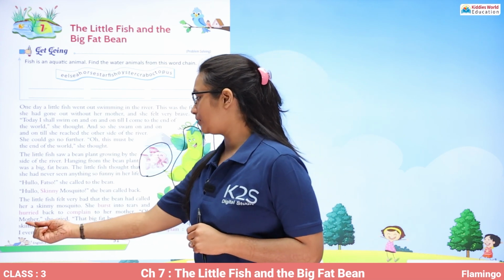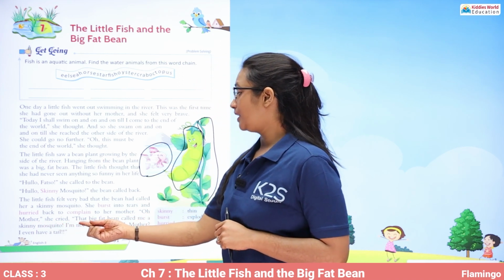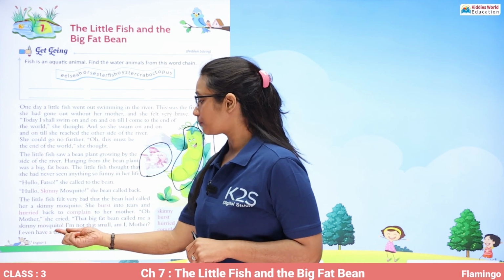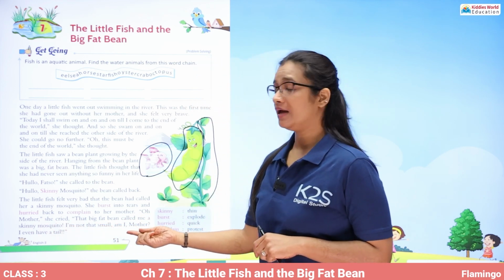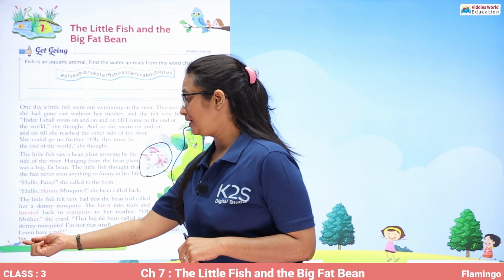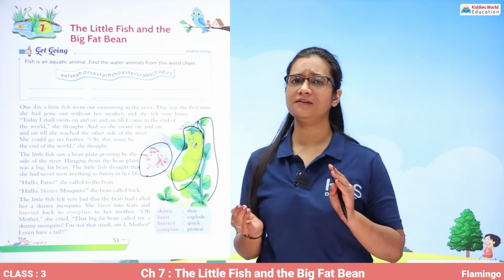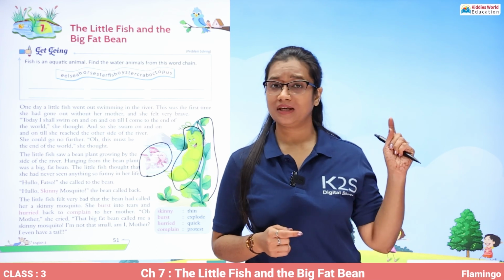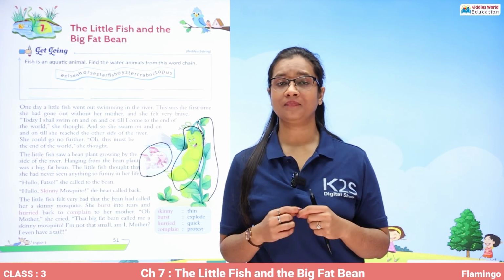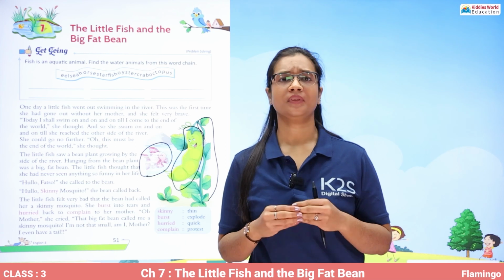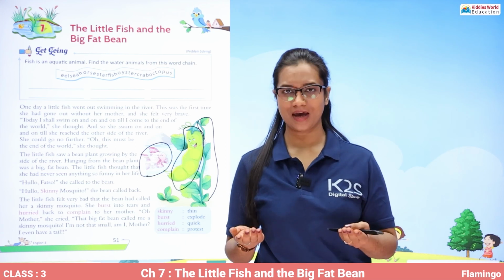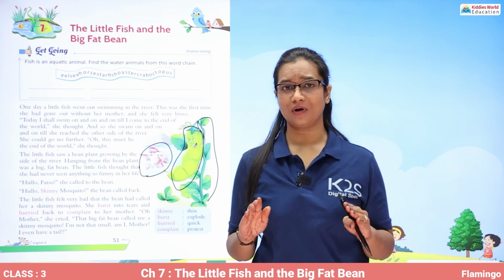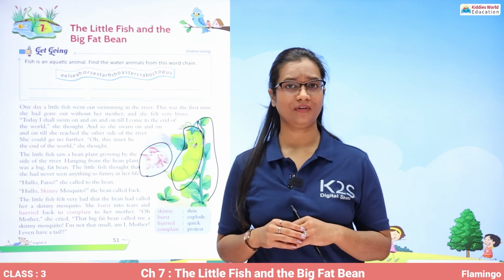"Oh, mother," she cried, "that big fat bean called me a skinny mosquito. And I am not that small. Am I, mother? I even have a tail." So the little fish said to her mother that the big fat bean called her a skinny mosquito. But I am not that small. Am I? Also, I have a tail, so I am not small. So why did Mr. Bean make fun of me?